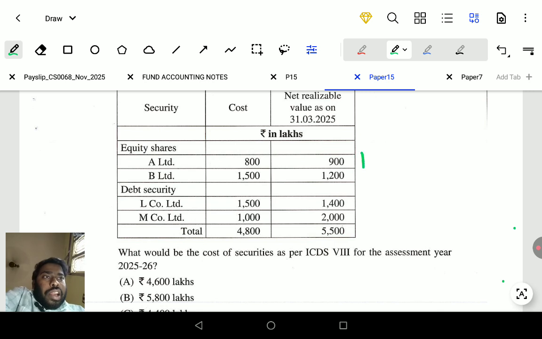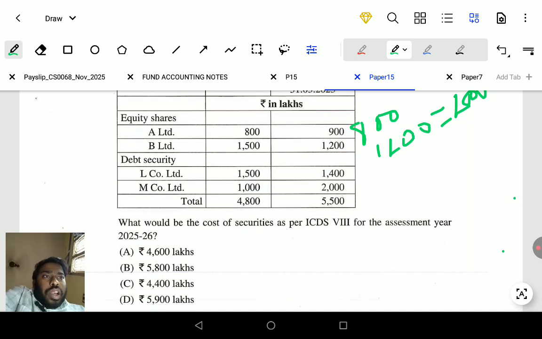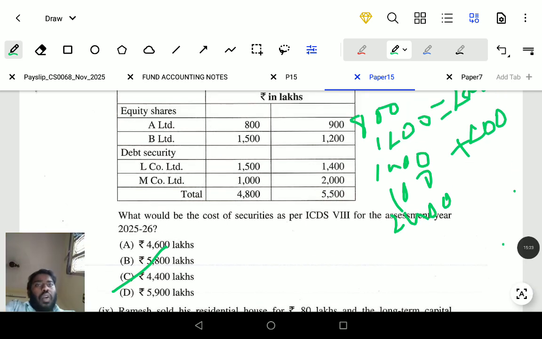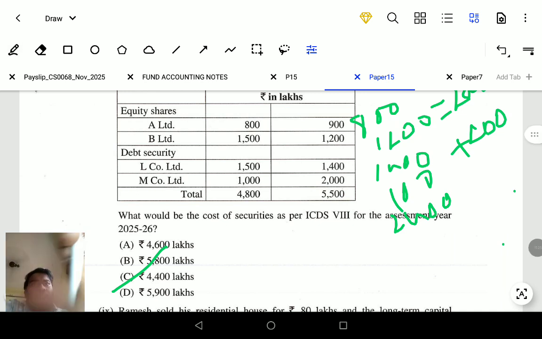800 and 900, 800, 1500, 1200, 1200. 1200 plus 800 is equal to 2000. This is cost. Okay, next one 1500, 1400, 1000 or 2000 is 1000. 2400 plus 2000, 4400. The option is C. Okay, sorry, we have done a wrong calculation, I will show.